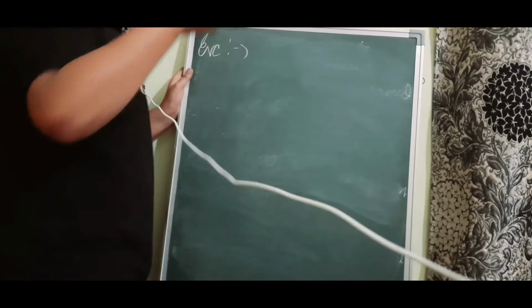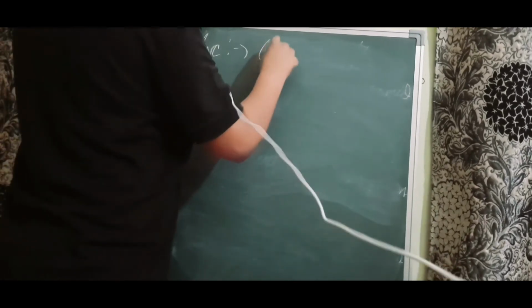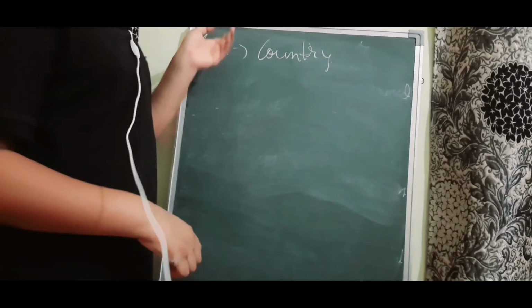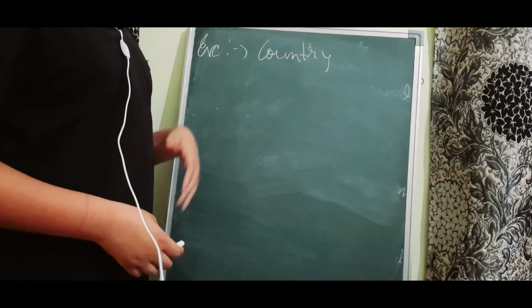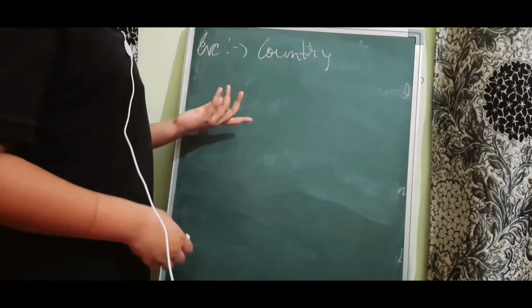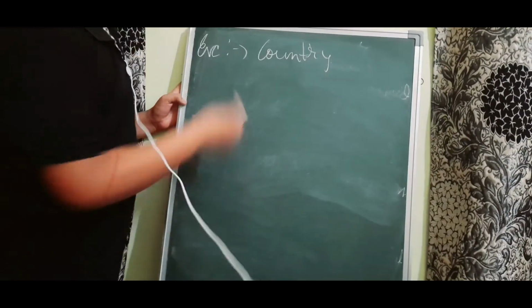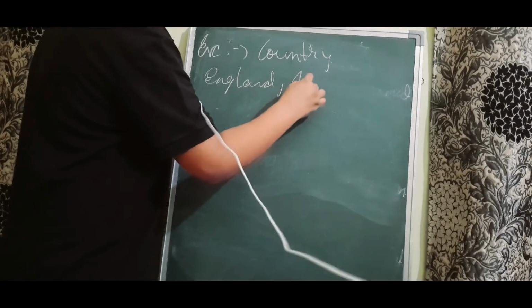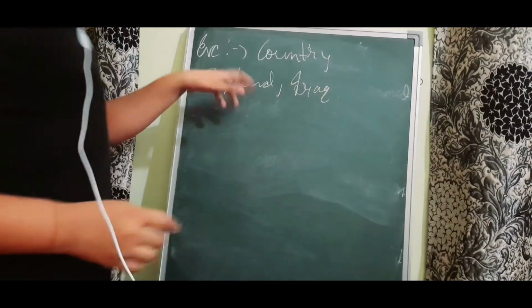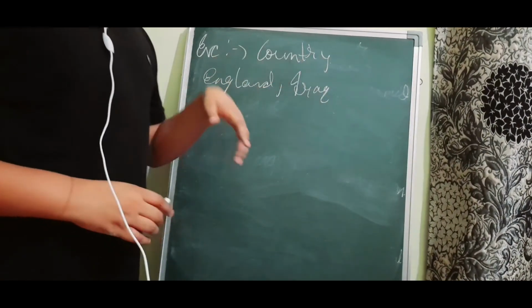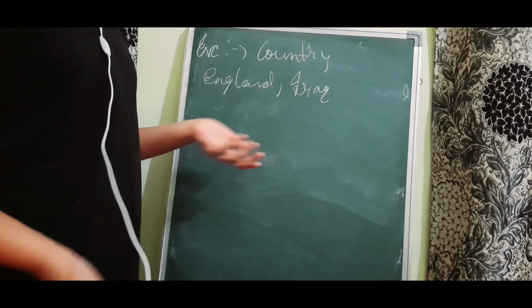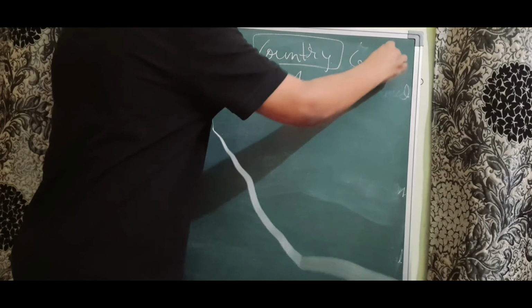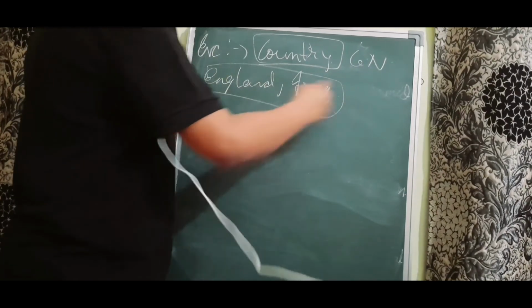So examples for common noun can be country. I'm not saying that I am going to England. I'm just saying that I am going to that country. So it is not specified. Country can be any country such as England or Iraq. I'm just specifying that I am going to this country. I'm not telling that I am going to England or Iraq. So this is a common noun. Country is a common noun. Okay. So England and Iraq are proper nouns.